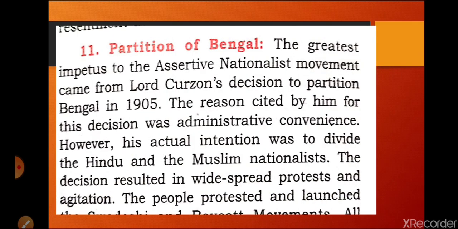So the partition of Bengal, you know well that in 1905 Lord Curzon divided Bengal in two parts, and this was the most important event which turned Indians against Britishers. It was very clear that the intention of the Britishers was to divide and rule. So that agitation turned into aggressiveness, and early nationalists turned into aggressive nationalists.